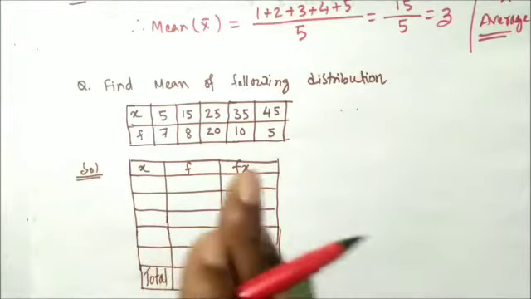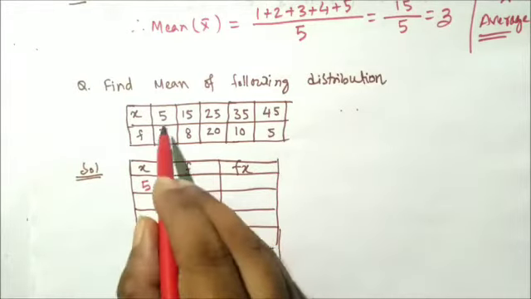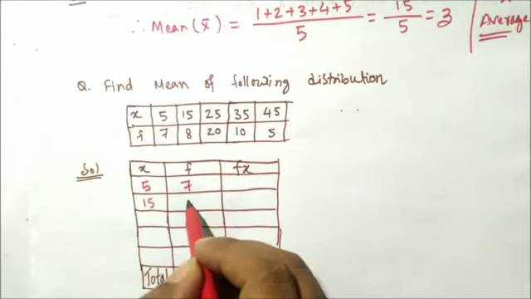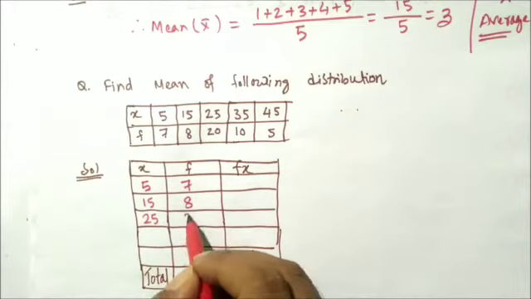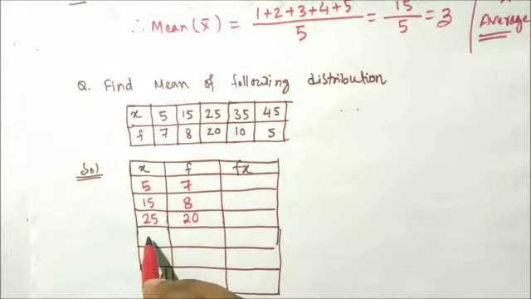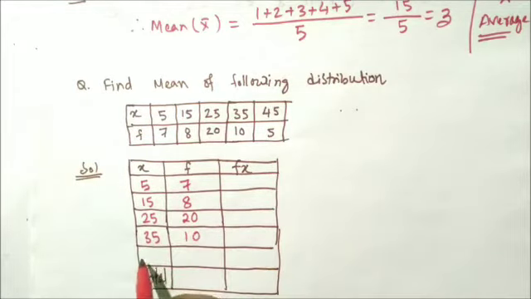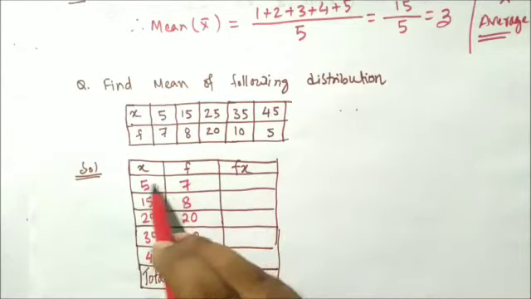First you need to make this distribution table. 5, how many times is the 5 coming? 7 times. 15, how many times? 8 times. 25, 20 times. And 35, 10 times. 45, 5 times, right?